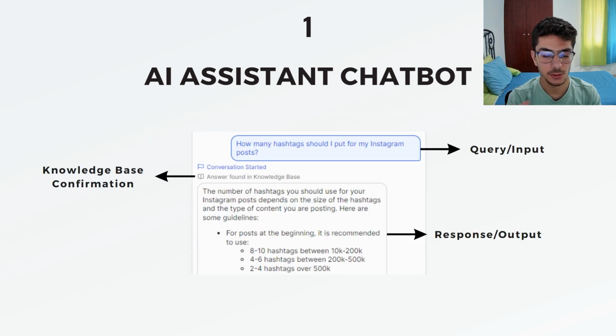And this is a concrete example from my own AI assistant chatbot of my program. And here it shows I asked it, how many hashtags should I put for my Instagram posts? So this is the query, and you can see that it confirmed that it found the answer in the knowledge base, and using AI, it extracted the answer and answered it in its own way, using the response, the output. And here you can say that the number of hashtags you should use for your Instagram post depends on the size, etc. I won't read it, guys. This is free sauce for you. Those of you who are using Instagram, who are growing any pages, just use this information. Thank me later. No, I'm joking.